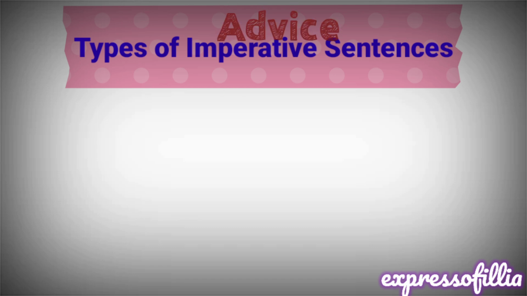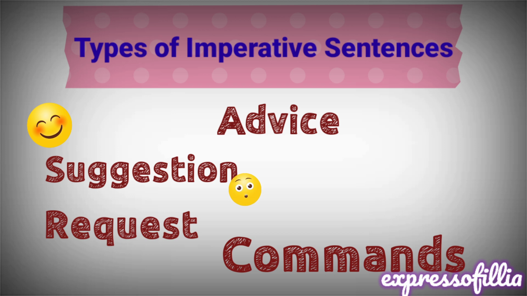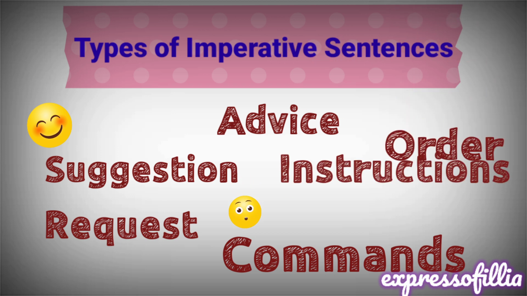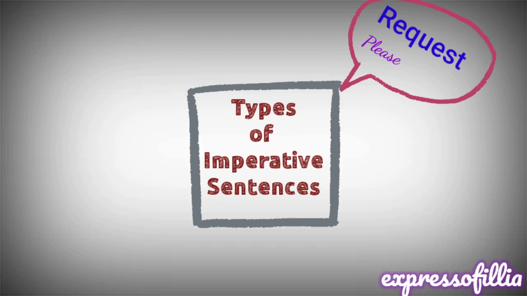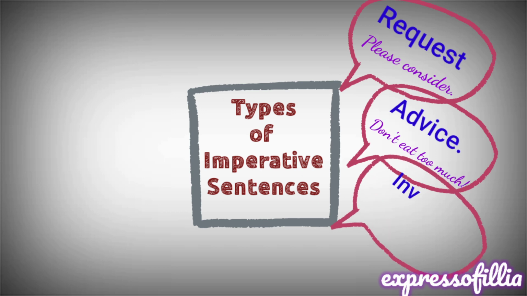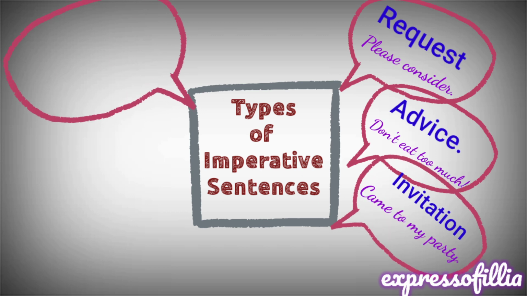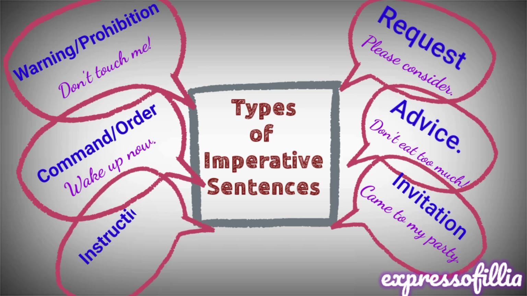There are 6 types of imperative sentences such as advice, suggestion, request, command, order, or instructions. Let's look into type of imperative sentences with a sentence example. Request, please consider. Advice, do not eat too much. Invitation, come to my party. Warning, don't touch me. Command, wake up now. Instruction, go straight ahead and turn left.